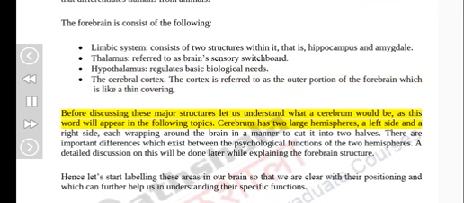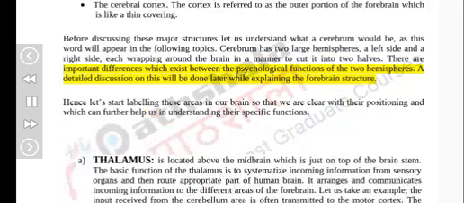covering. Before discussing these major structures, let us understand what a cerebrum would be, as this word will appear in the following topics. Cerebrum has two large hemispheres, a left side and a right side, each wrapping around the brain in a manner to cut it into two halves. There are important differences which exist between the psychological functions of the two hemispheres. A detailed discussion on this will be done later while explaining the forebrain structure.